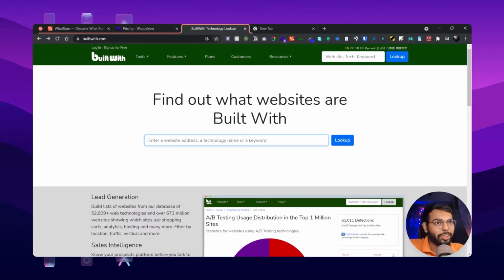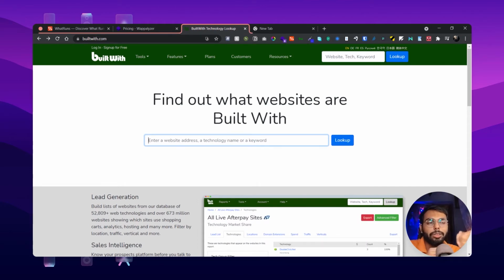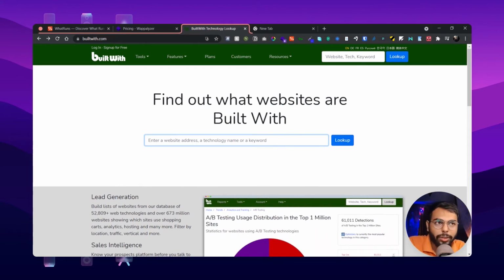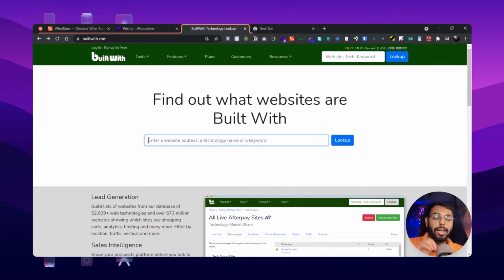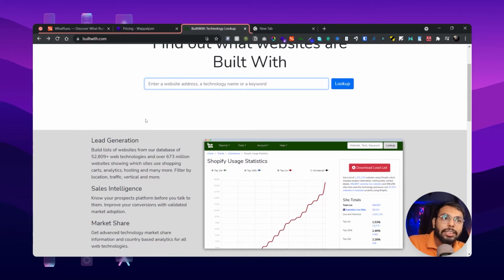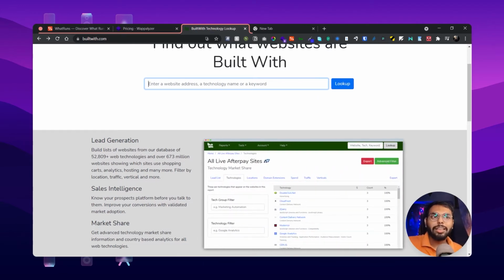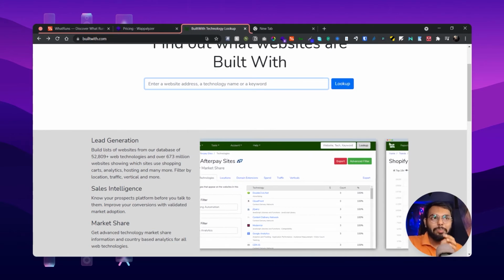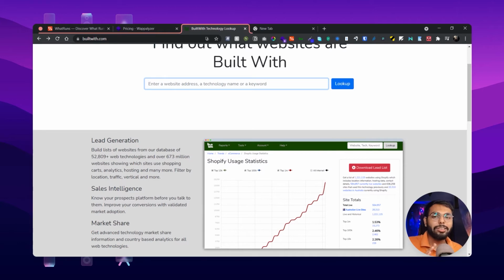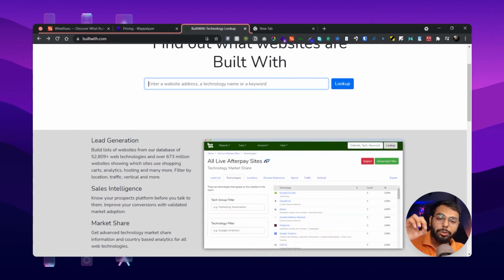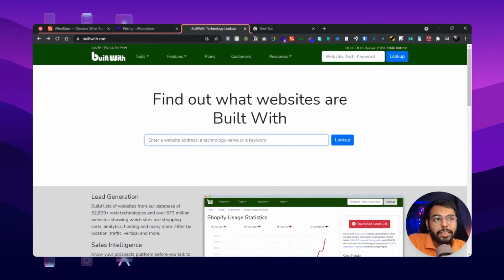And now the pro ones. BuiltWith is a website where you can enter the URL of the website you want to look up, and it provides a very detailed technology stack. Not just the technology stack, it also gives you statistics, A/B testing and many other things. BuiltWith is totally overwhelming, made for pro users and technology geeks who want to look into every single bit of a website.